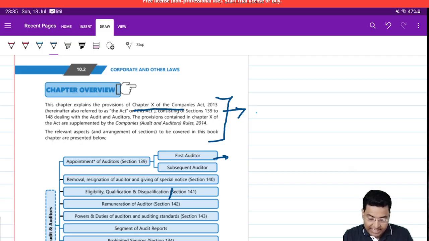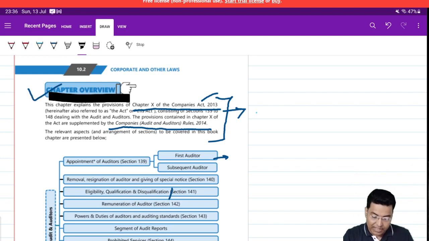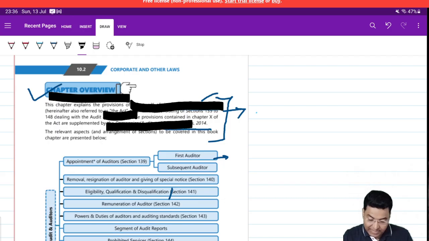Chapter number 10 deals with the Companies Act 2013 and rules made thereunder. What is an act, we need to understand. These two words are important in this overview. So these are the two words: chapter number 10, the Companies Act 2013, called an act, and the Companies Audit and Auditors Rules 2014. So what is the difference between the Companies Act 2013 and the Companies Audit and Auditors Rules 2014? What does it mean? Now let's understand this.